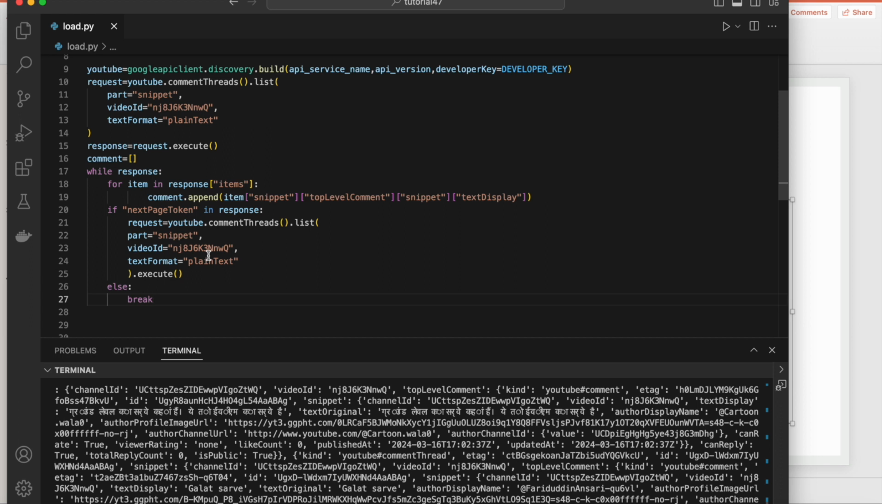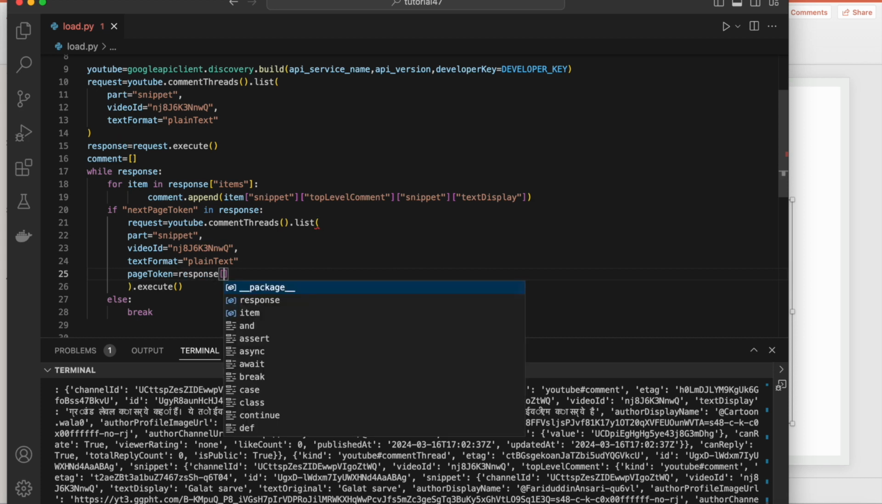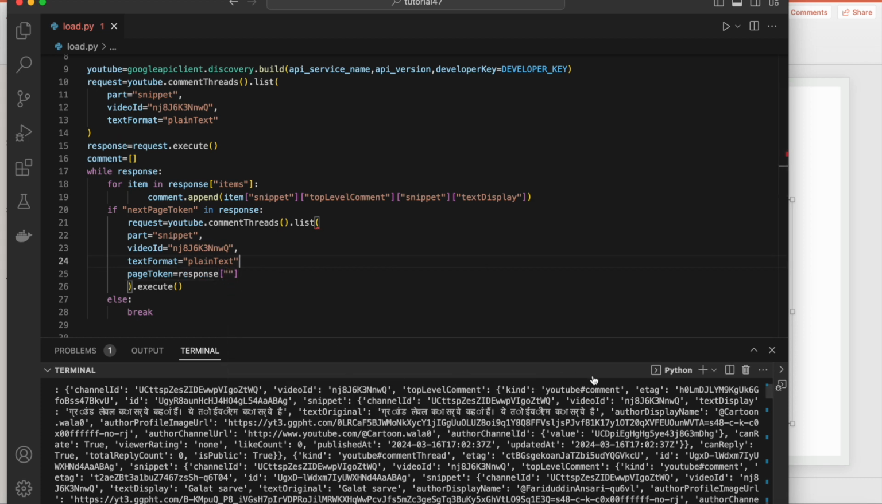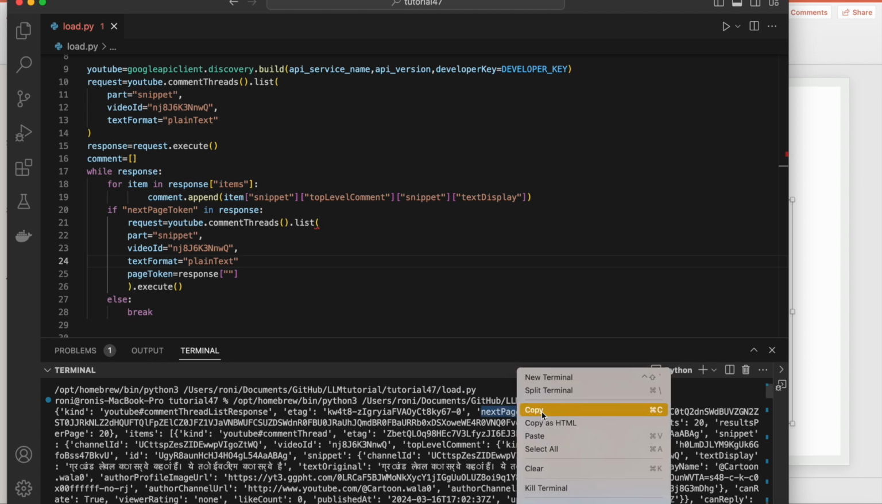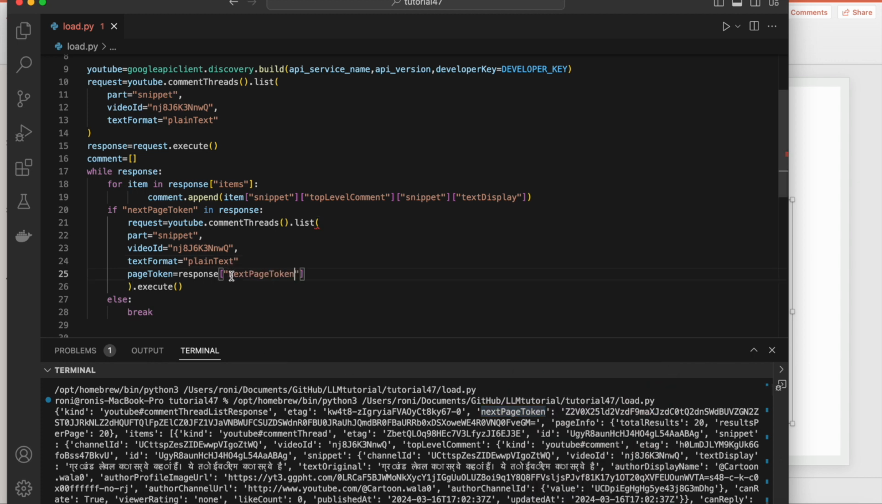If the next page token is there, it is going to do the same thing, but with something different. You have to pass the page token. Where is the page token going to get its value from? It is going to get the value from this response. So response, and then this next page token, where it is. So it is going to give the next result, right?